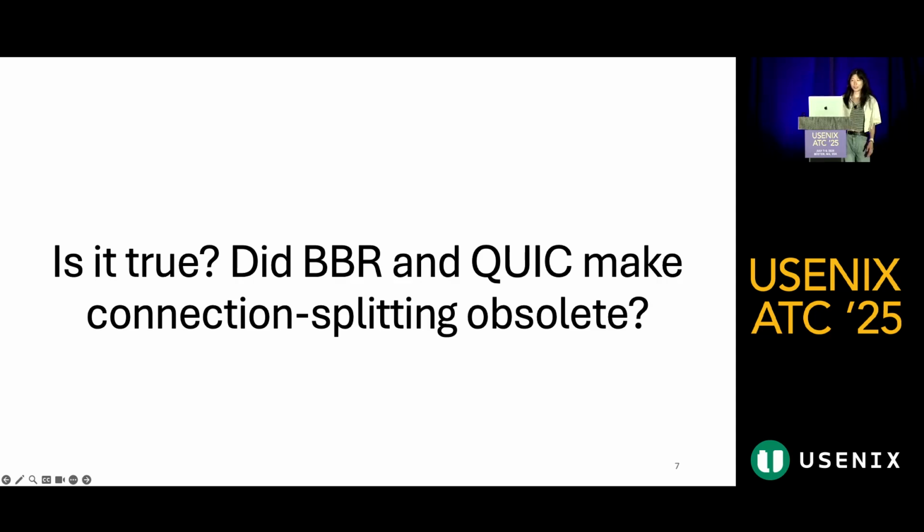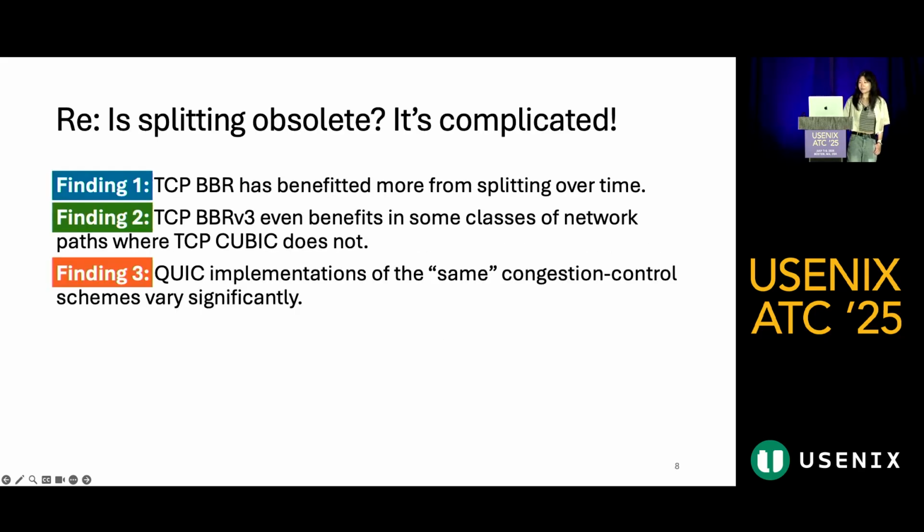So in the final months of my PhD, receiving feedback like this about my research, I started to become worried that my dissertation topic was already out of date before I'd even written it. So in response, we conducted a measurement study and wrote this paper to answer the question, did BBR and QUIC make connection splitting obsolete? And fortunately, we find it's a little complicated, and hopefully my thesis still has some good ideas in there. So in the rest of this talk, I'll discuss the three main findings from our measurement study, as well as the experiments that led to these conclusions.